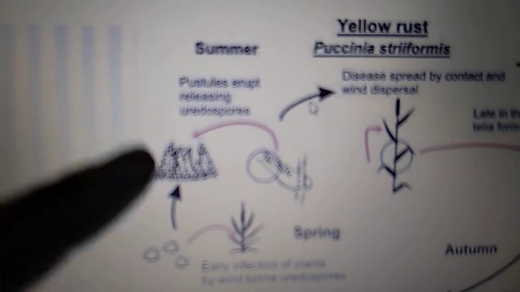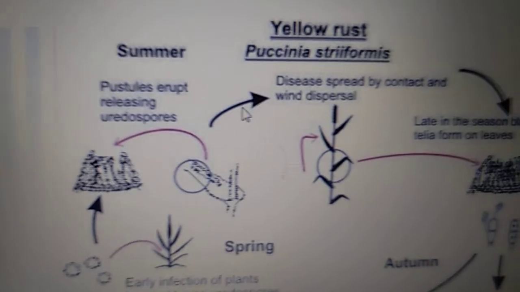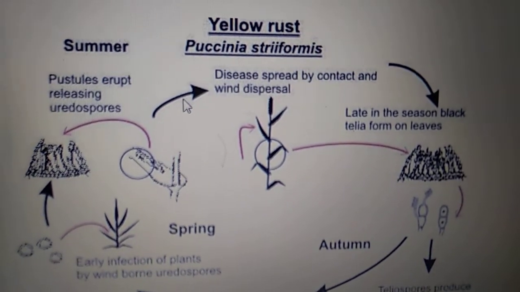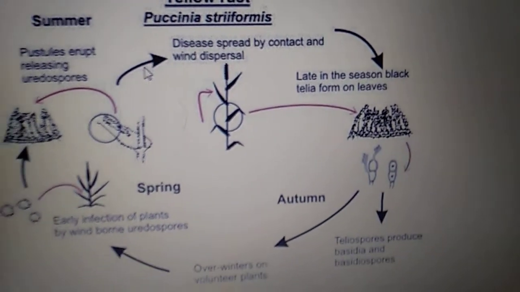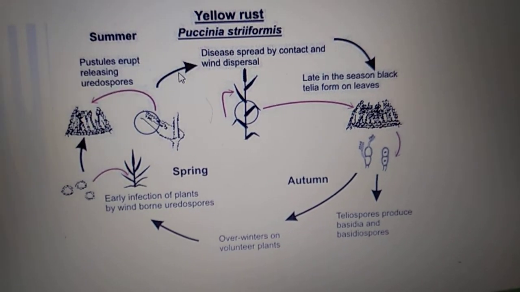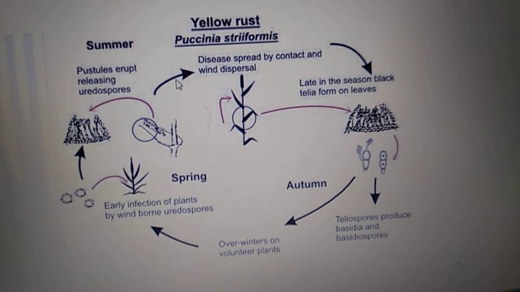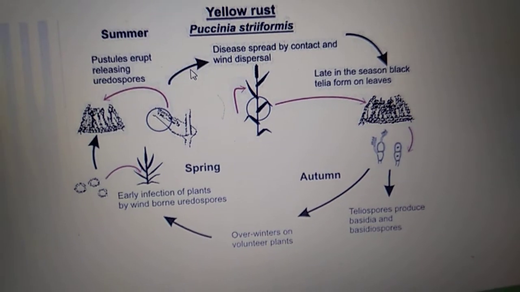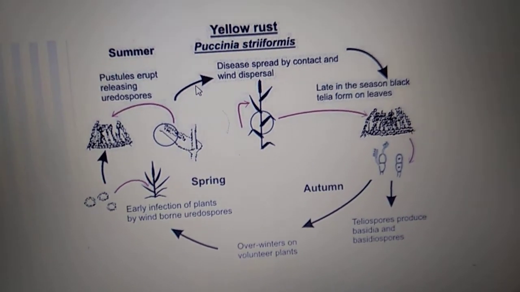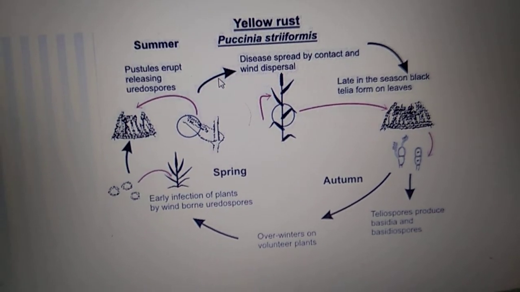These spores affect the other plants. The disease is spread by contact or wind dispersal. Late in the season, black telia form on the leaves. These telia also affect the epidermis of the plant and multiply inside the plant leaves.